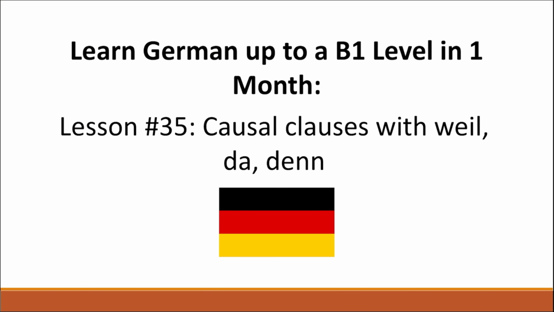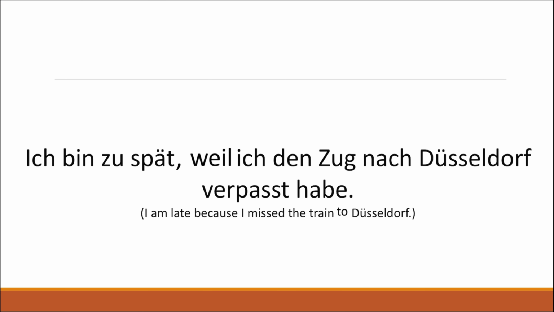In this series, we are attempting to learn German as fast as possible. Today it's lesson 35 and we're going to talk about causal clauses with weil, da, denn, etc. So let's start. Firstly, we're going to start with an example.